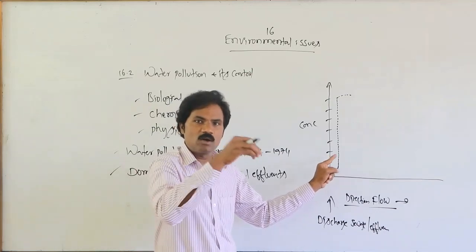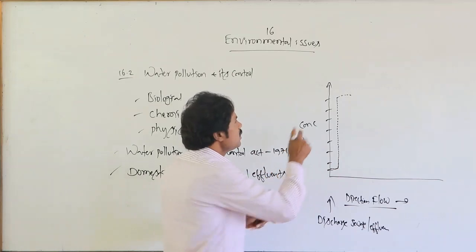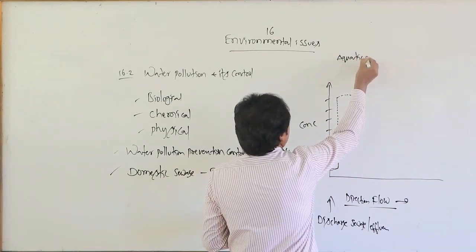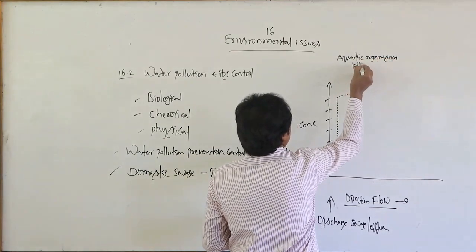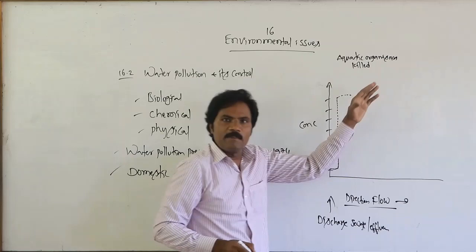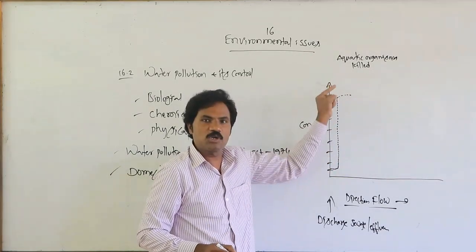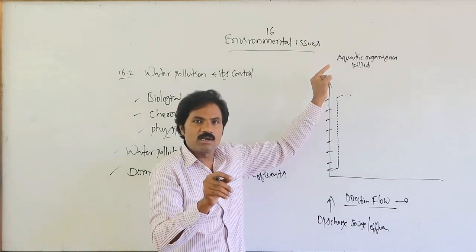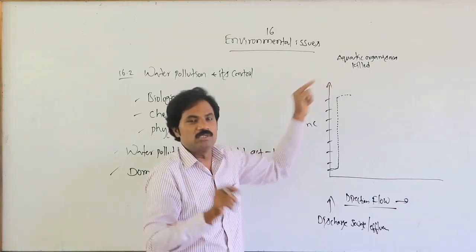The specific aquatic organisms are killed, damaged, or destroyed. Why will they be destroyed, why will they be killed? Gradually, the dissolved oxygen of that specific water body is reduced.